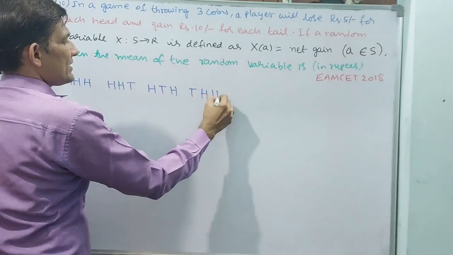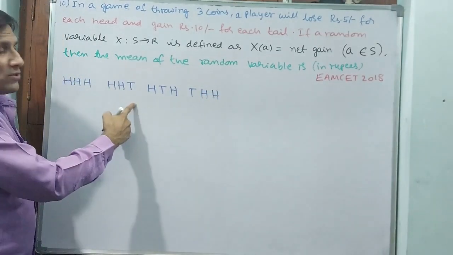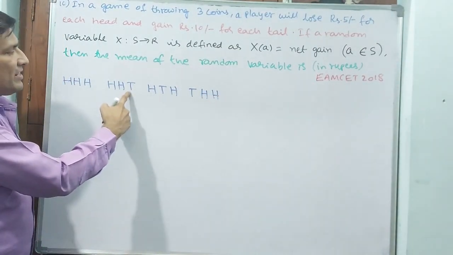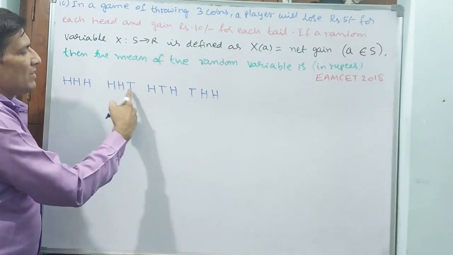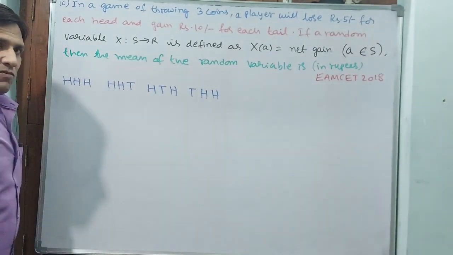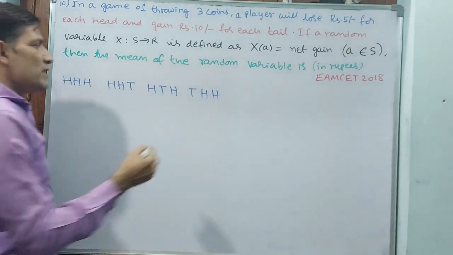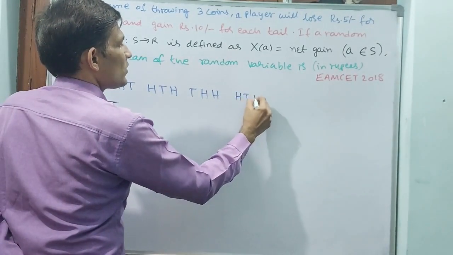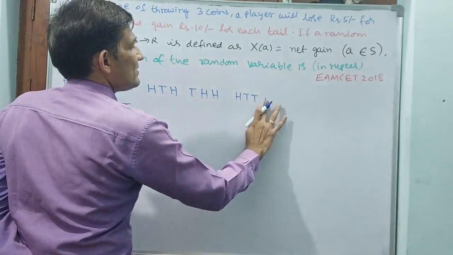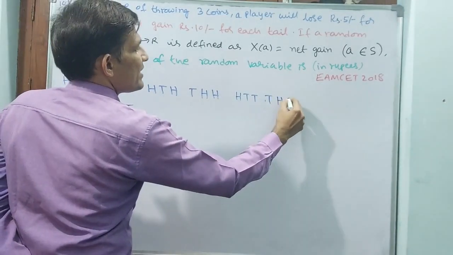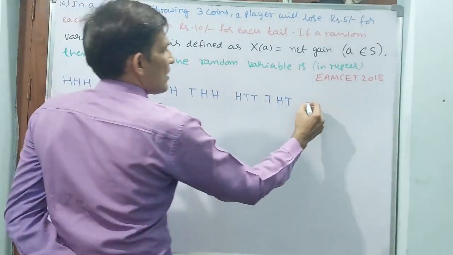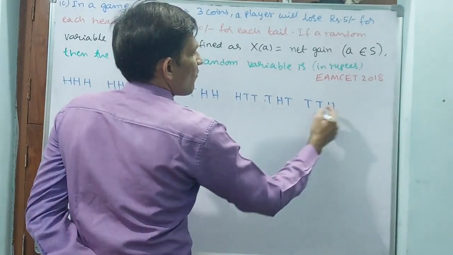tail, head, head. While writing 2 heads, take the tail first, in between, and last. That is over. Now go for 1 head. One head means the first one is head, then 2 tails; next, tail, head in between; again 2 tails and 1 head last.